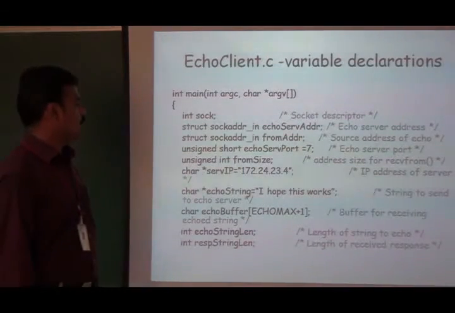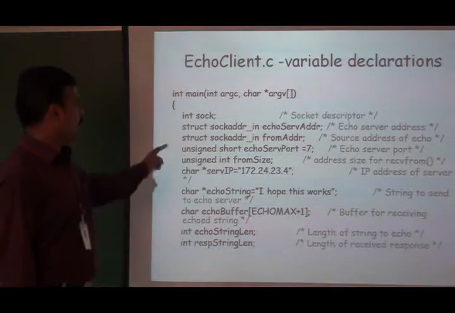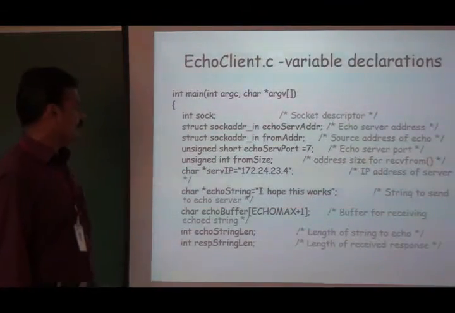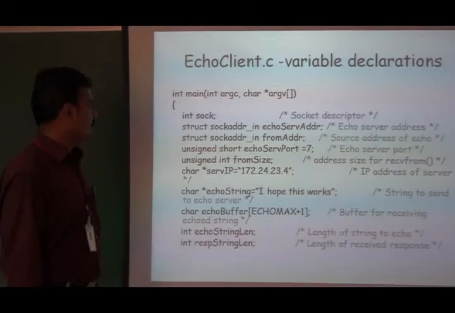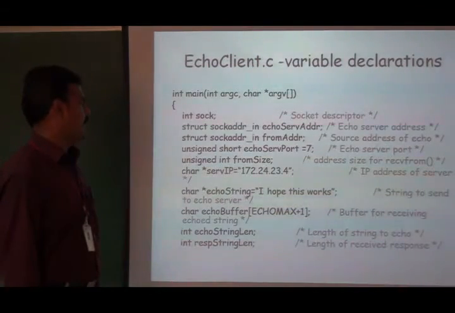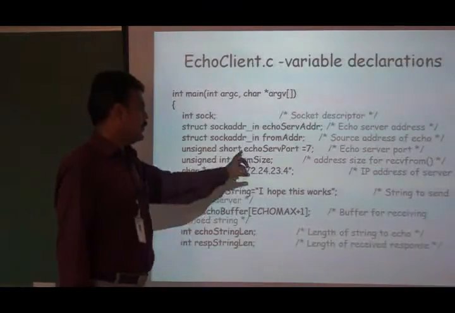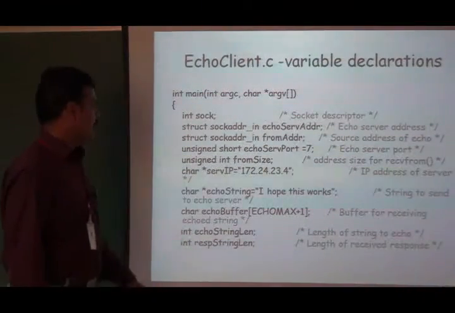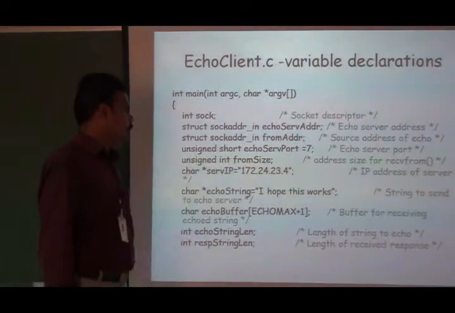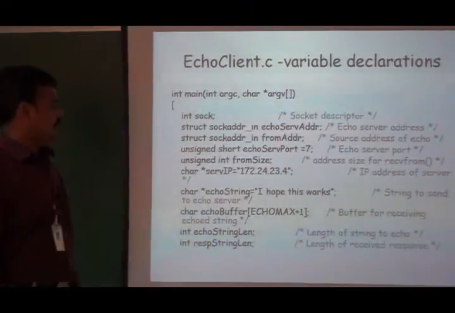Next, we have created a variable of type sockaddr_in, that is echoServAddr. Next, we create another variable of type sockaddr_in, fromAddr, and we are going to assign the port number. The echo server port will be 7, and we define one variable to store the size of the address.